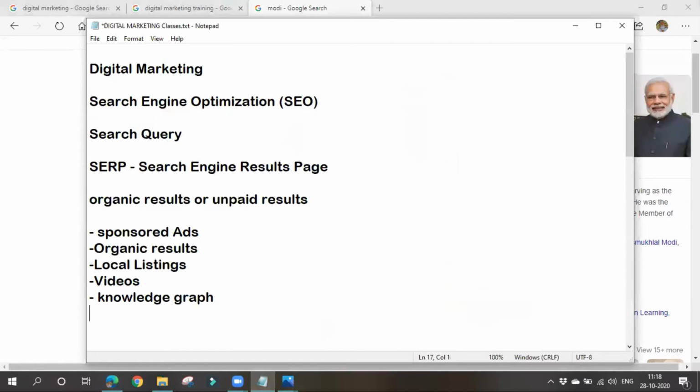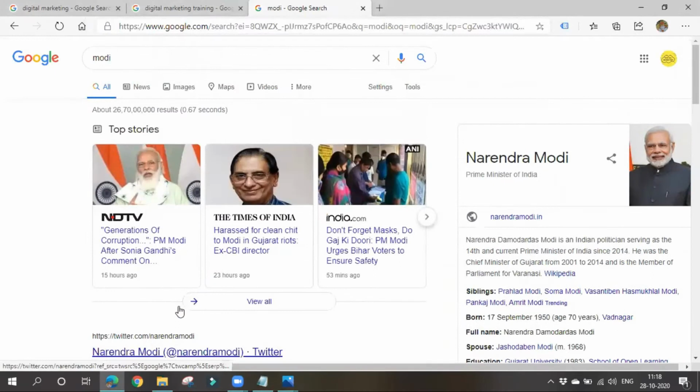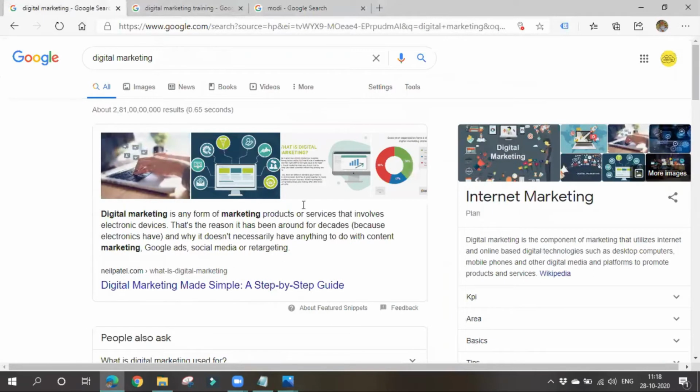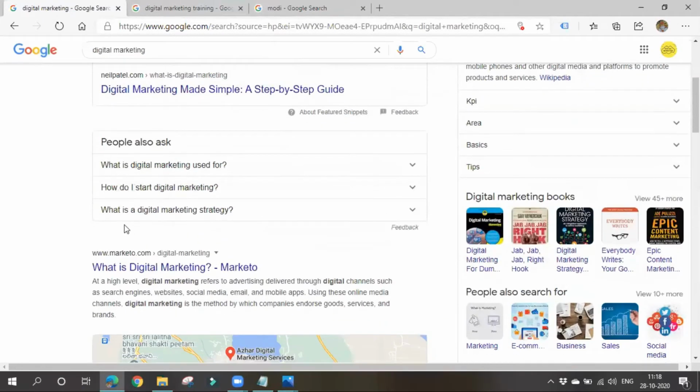And next thing is you'll also find featured snippets. So what are these featured snippets? I'll search for something here. See, this is known as featured snippet. Actually, the original result starts from here.